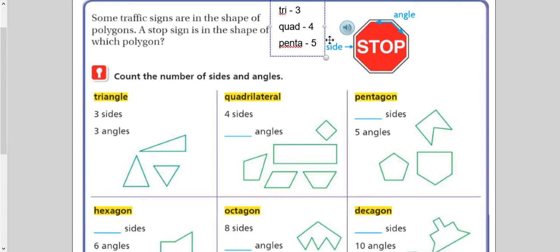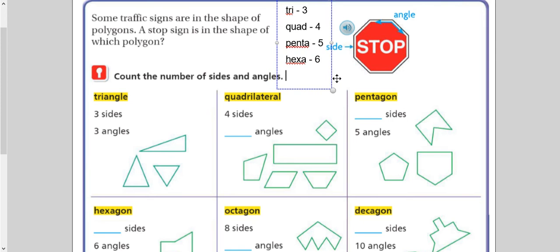We have got hexa, and hexa means six. We're going to skip 7 simply because we don't use it very much, although there is a root for it. But we're going to go right to octo or octa, which means 8.